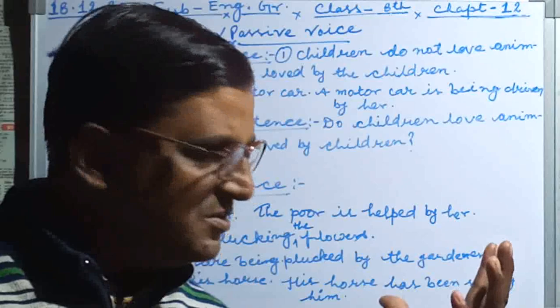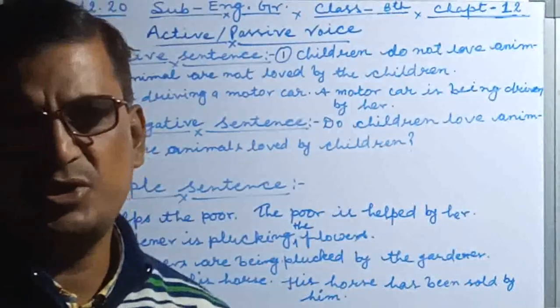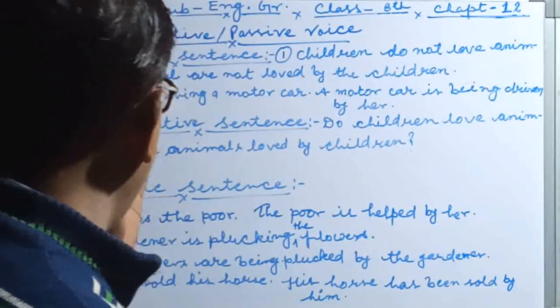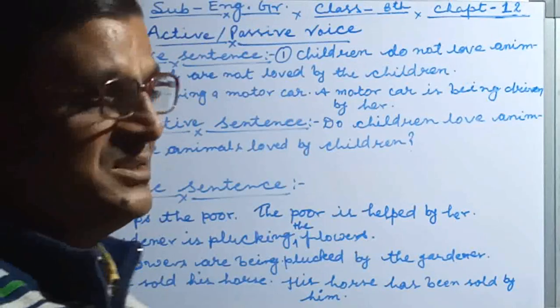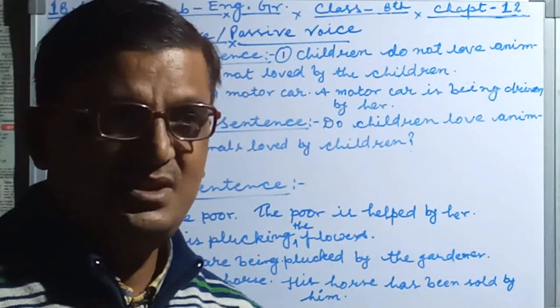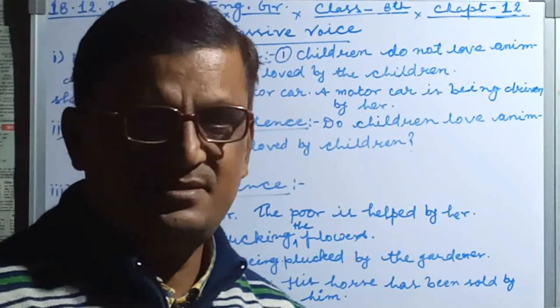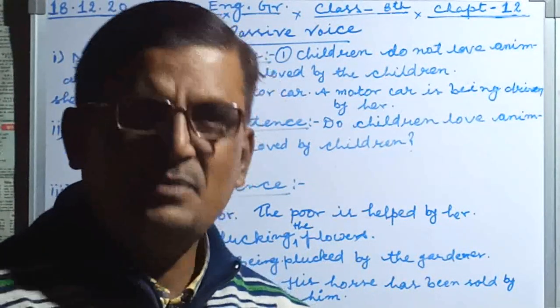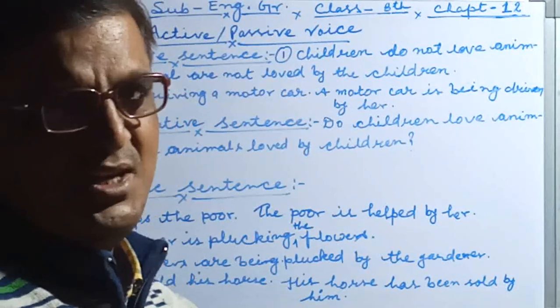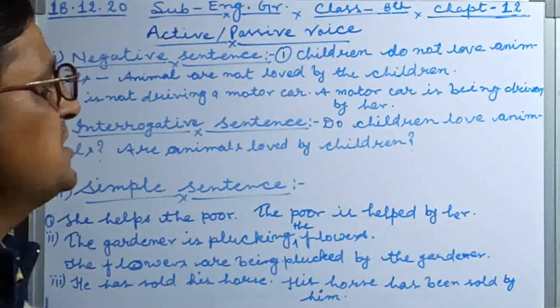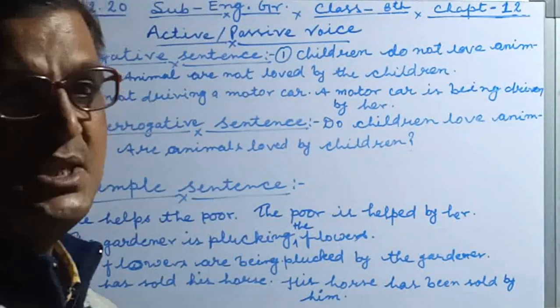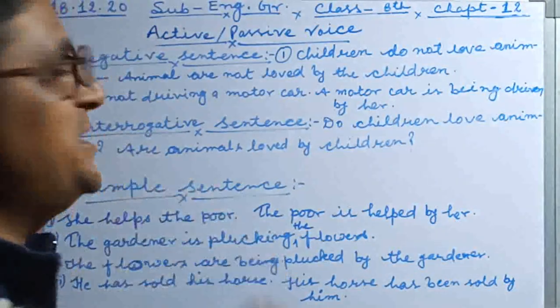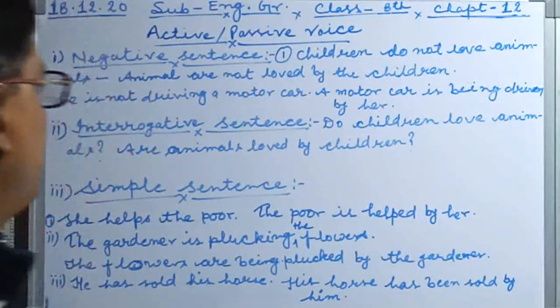This is the main problem for the students. Just like I am taking here negative sentence. In negative sentence, students sometimes can complete it. But in interrogative sentence, most of the children are facing a lot of problems. Let me go through it.